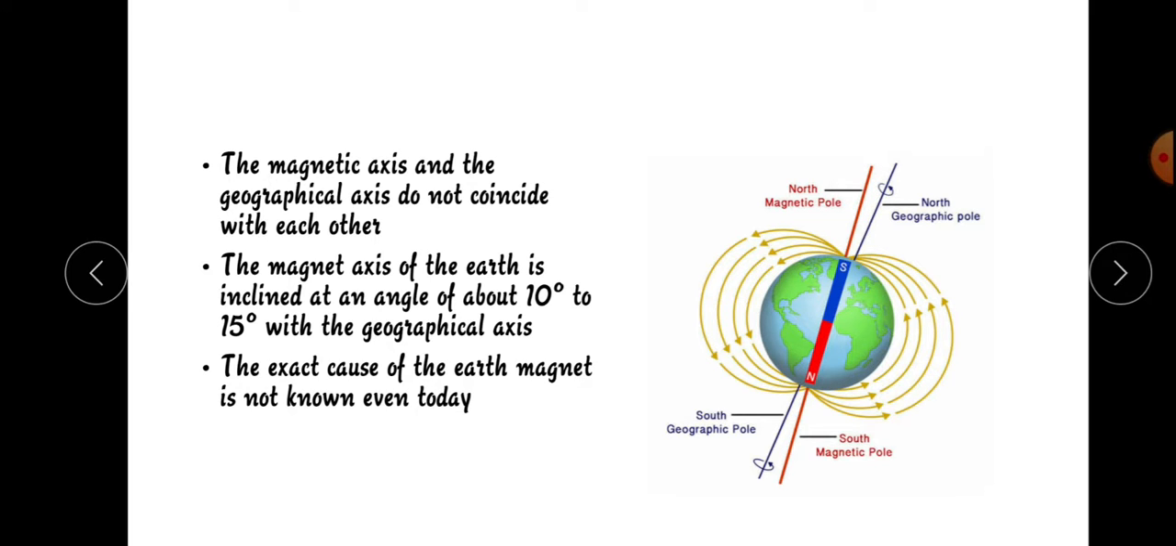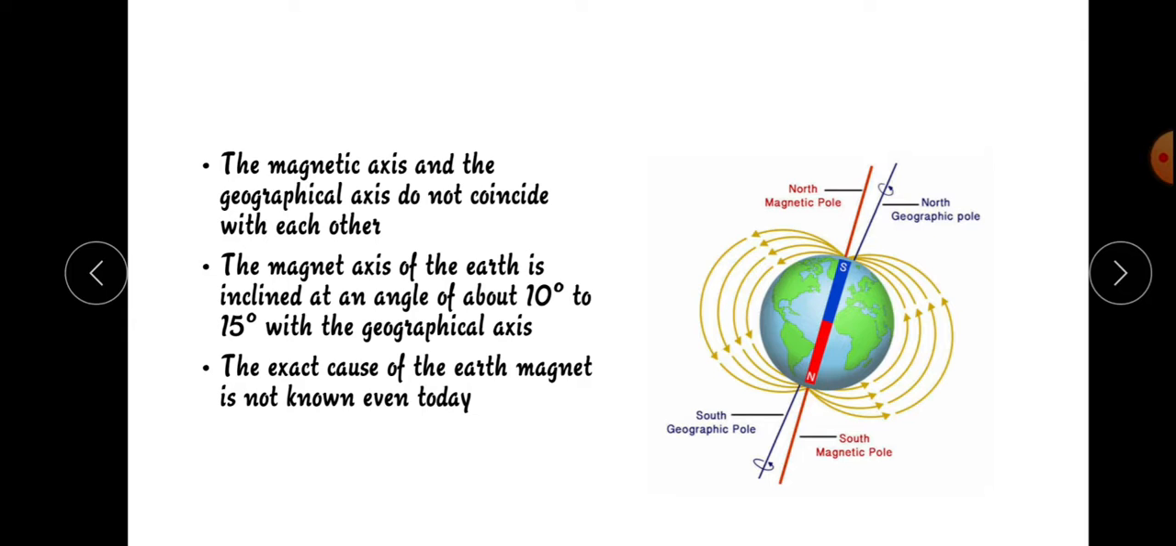The magnetic axis of the Earth is inclined at an angle of about 10 degrees to 15 degrees with the geographical axis. The exact cause of the Earth's magnetism is not known even today.